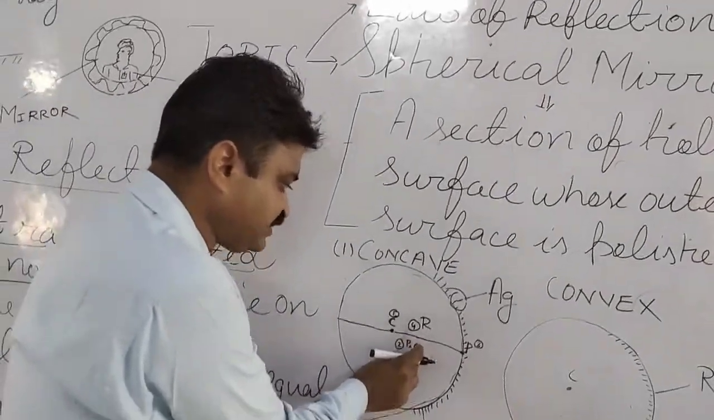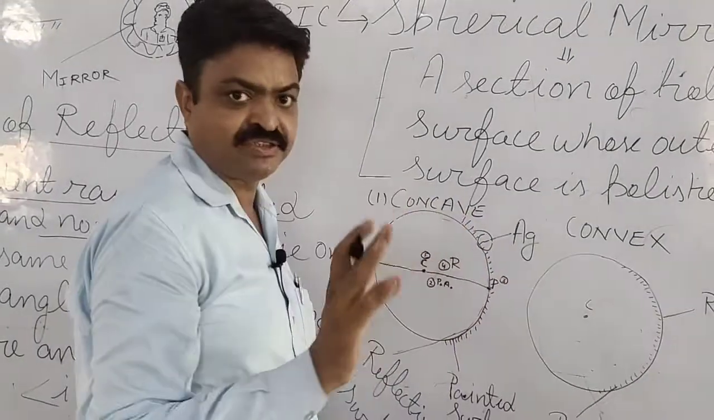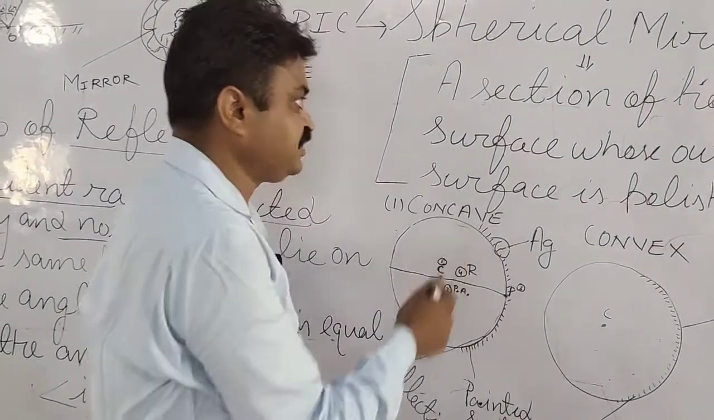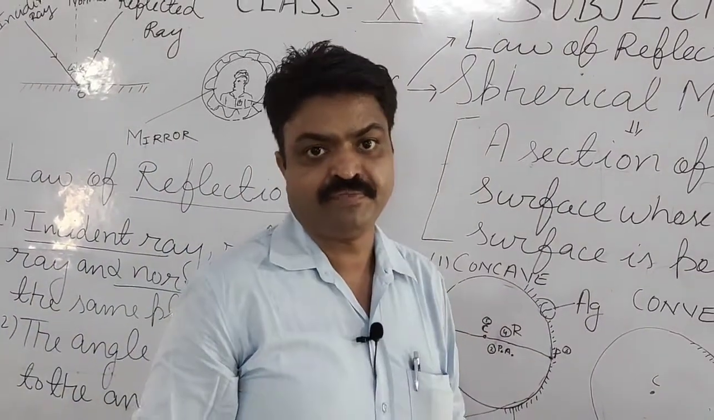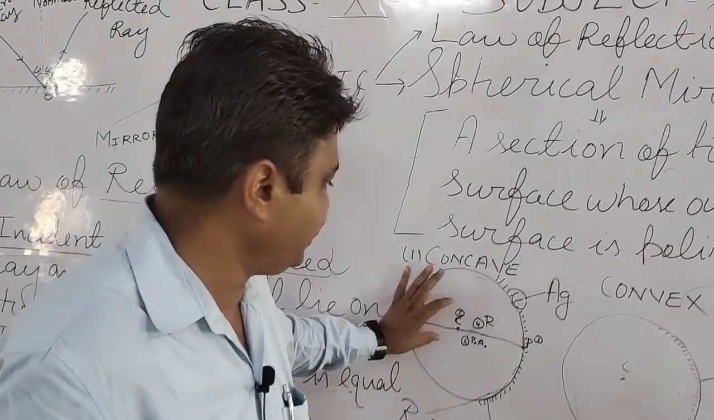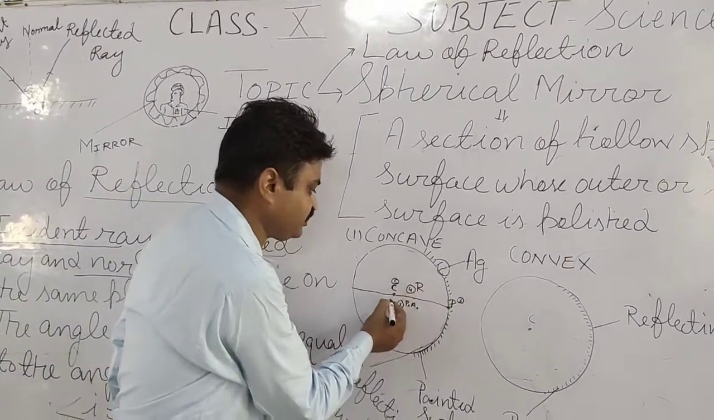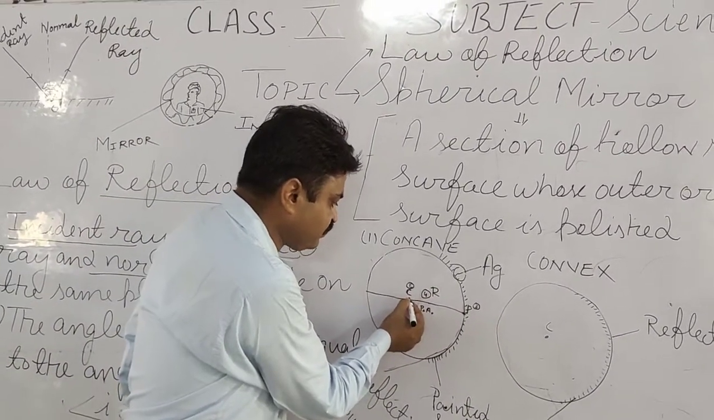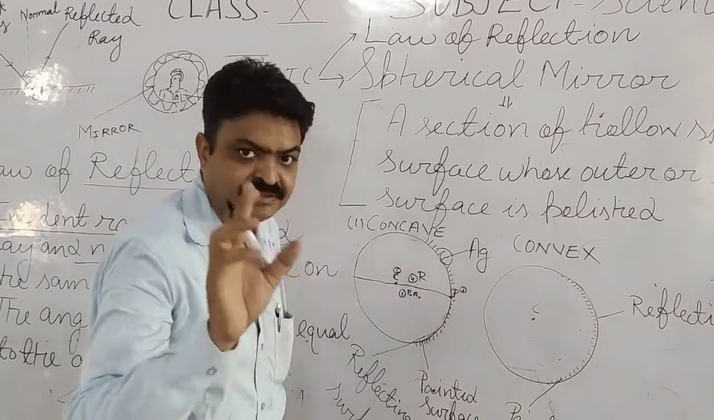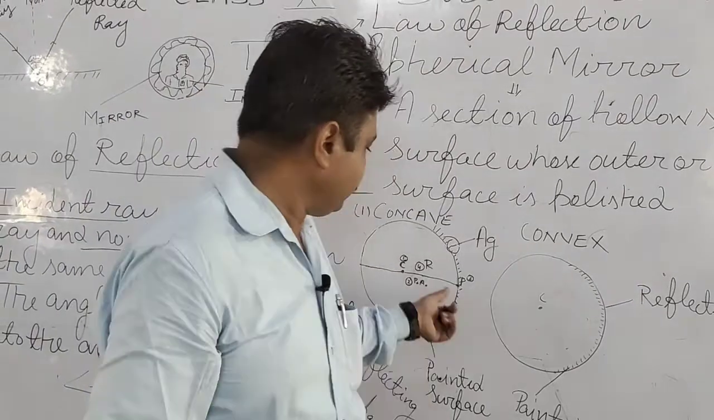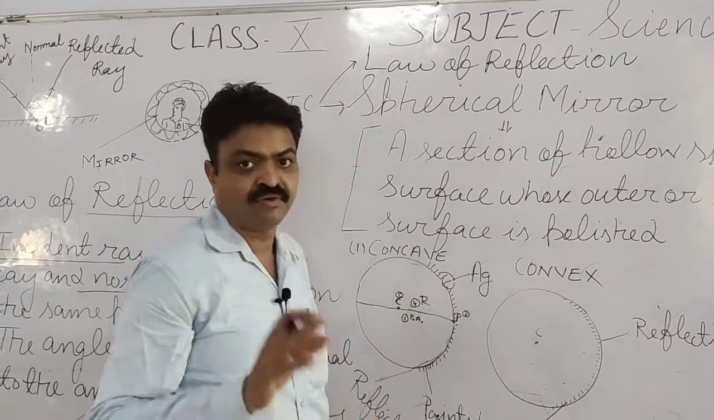So what is the principal axis? Principal axis is an imaginary line that passes through the center of curvature. The center of curvature is the midpoint of the hollow sphere of which the mirror is a part. Now we come to the radius of curvature. The distance from the center of curvature to the pole is known as radius of curvature. This distance from C to P is known as radius of curvature.